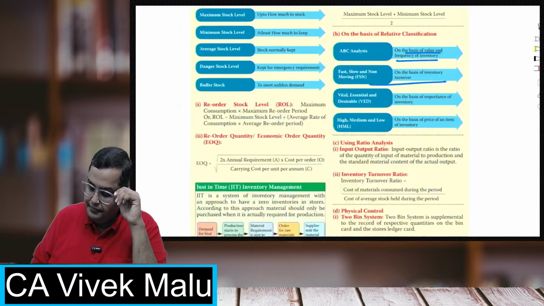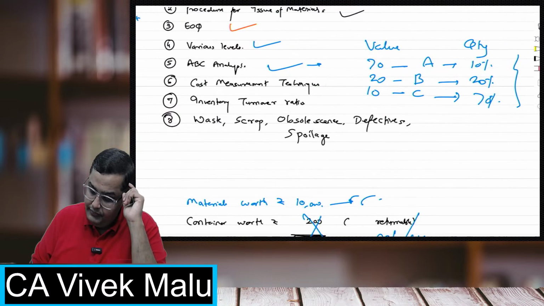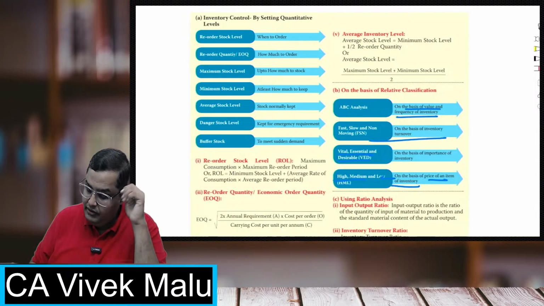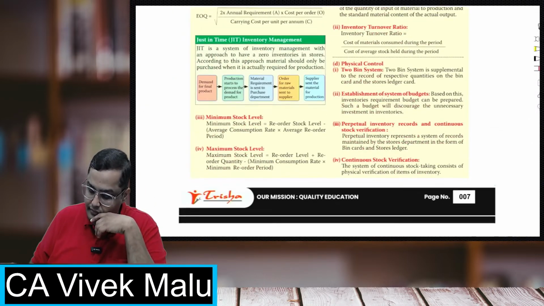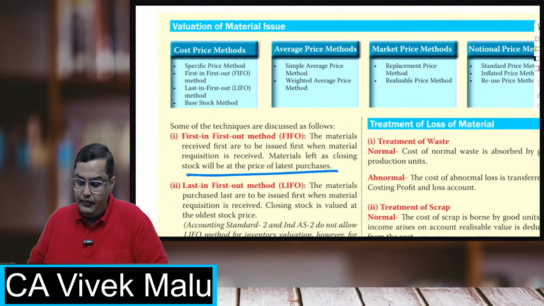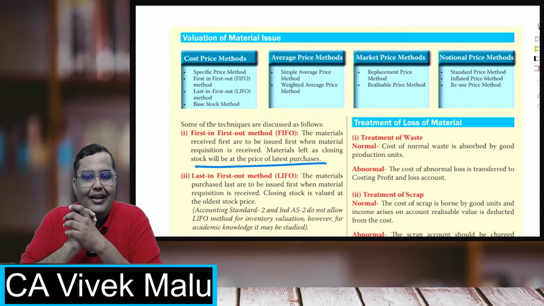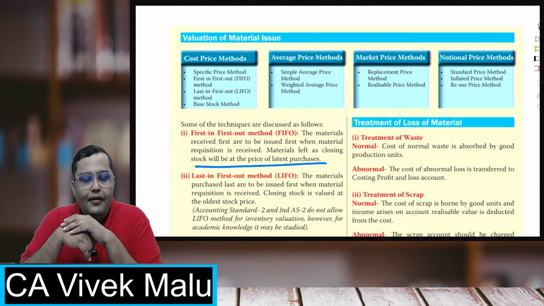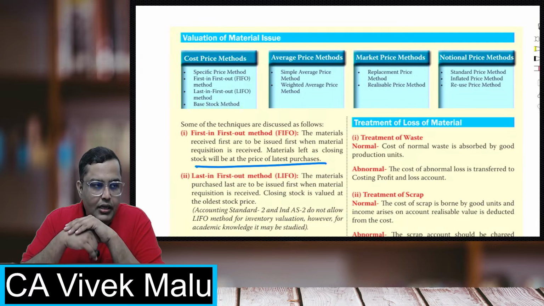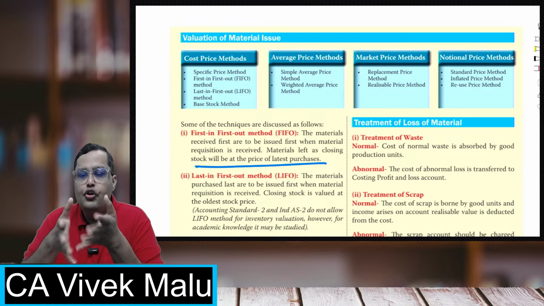Next, after this, let's see the cost measurement techniques. Now, what are the cost measurement techniques? Whenever we value the material issues, whenever we try to calculate the cost of the materials, we have to use various methods for that. One method is the specific price method. Specific price method is where you directly have the value of that inventory, where you know the value of the inventory.